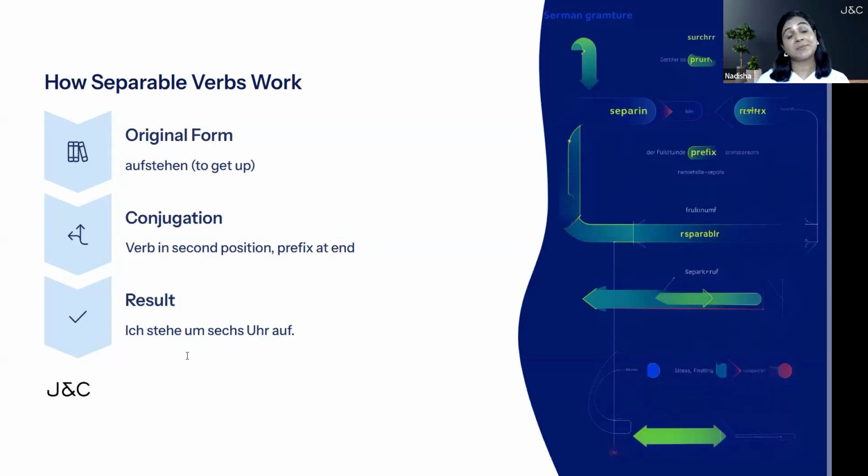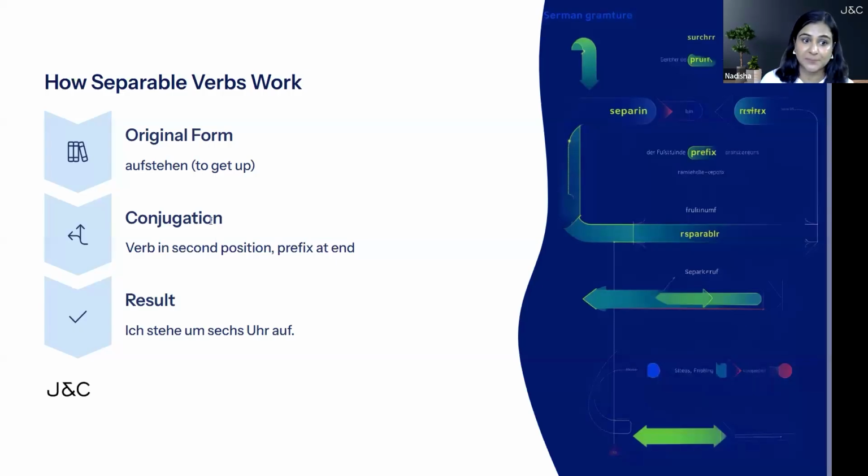Now let's learn how separable verbs work. Separable verbs are called Trennbare Verben, which means separable. They separate, so they have two parts. One is the prefix and the other part is the base verb. Now if you see the verb here, aufstehen, auf is the prefix and stehen is the base verb. So the prefix will go at the back in the sentence and the base verb, stehen, will come at the second place in a sentence and it has to be conjugated based on the subject. Aufstehen means to get up.